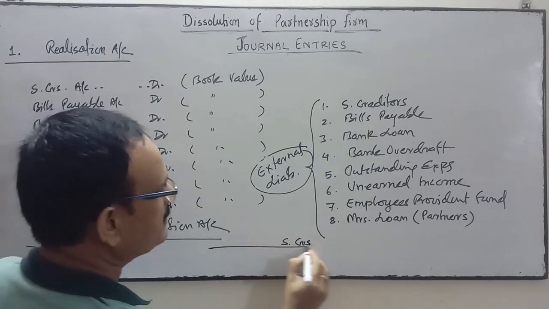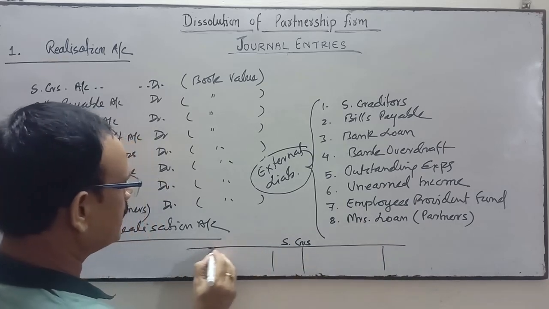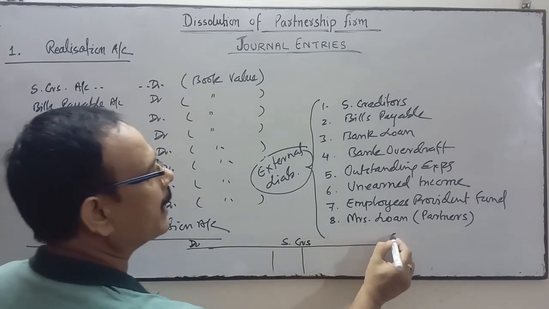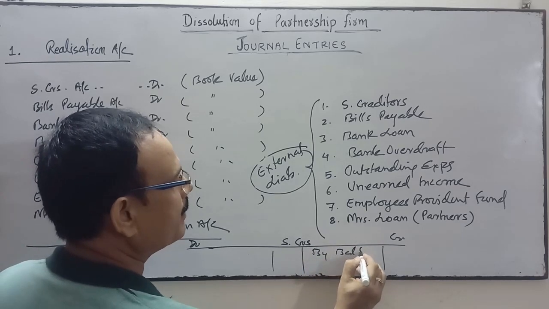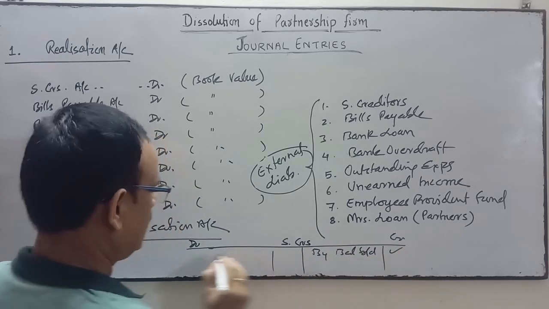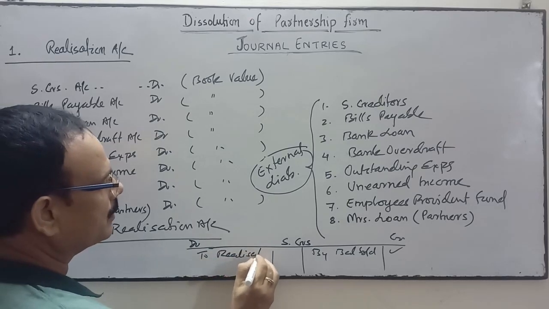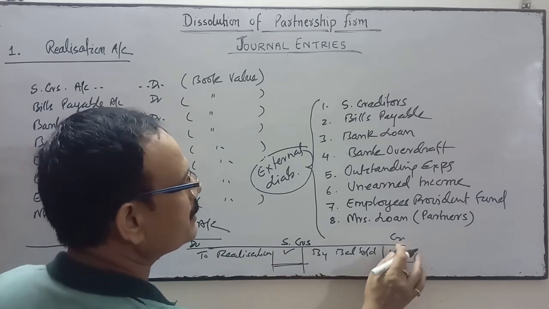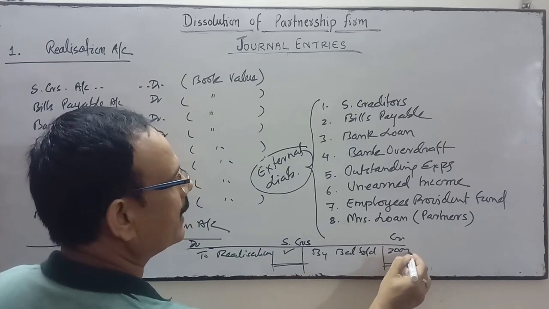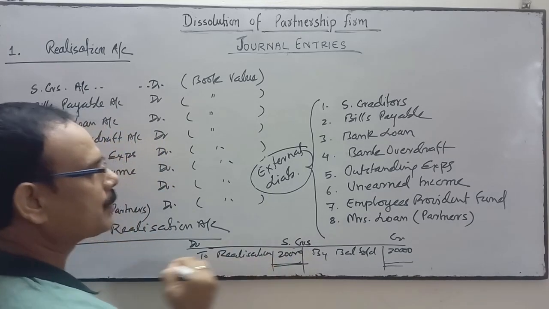Sundry creditors is a liability, and you know that all liabilities always have a credit balance. So what you will do is transfer to realization account. You write that amount and close it. Suppose it is 20,000. So write 20,000 on the debit side, the same amount, and close it.